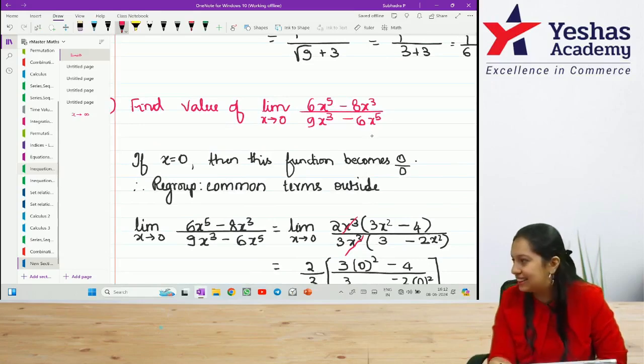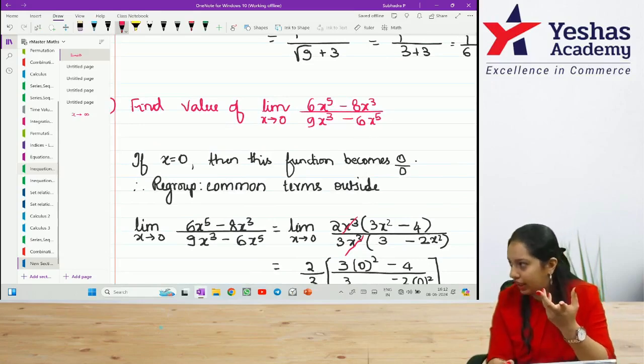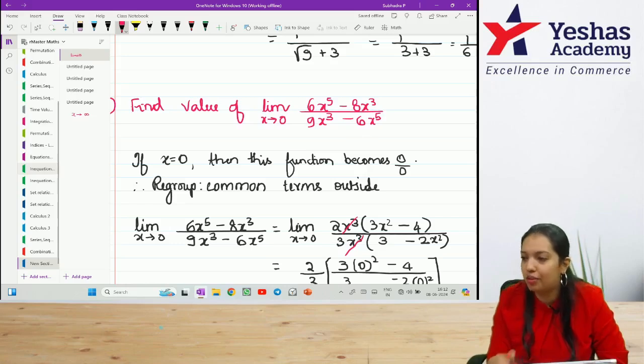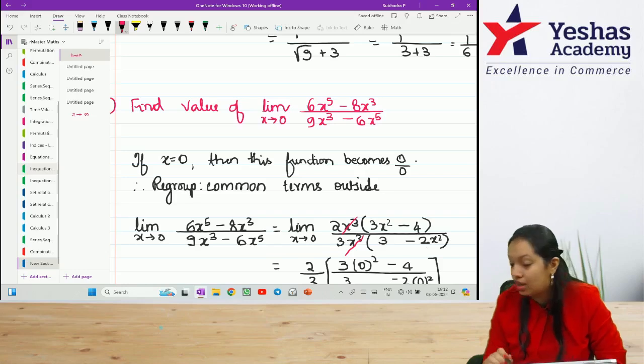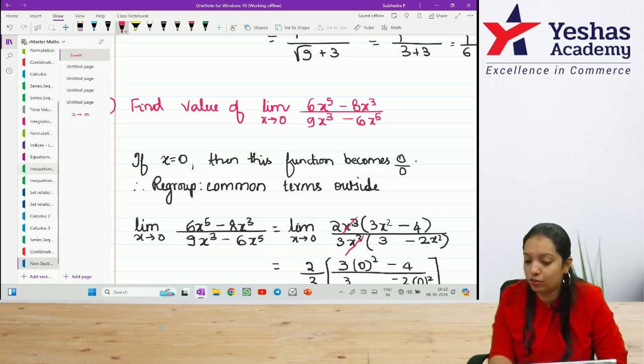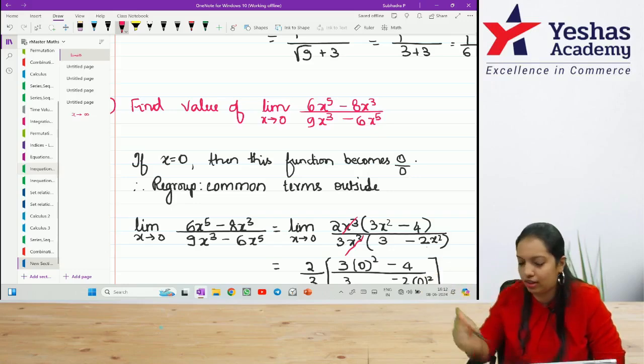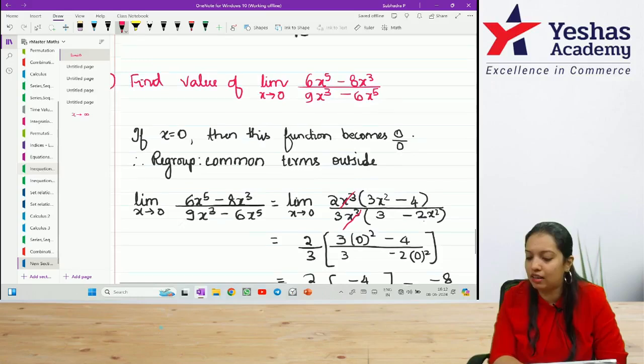In the denominator, 9 and 6, both of them are multiples of 3. So I am taking 3x cube as common in the denominator, because 3 3s are 9 and 3 2s are 6. Similarly, x cube is common from both, which I have taken outside. So when I take x cube as common outside, what is left out? 3 times 2 times is 5 times. Correct? Both of you understood how I got it. I'll cancel x cube and x cube. Now it becomes simple. I can't further substitute.